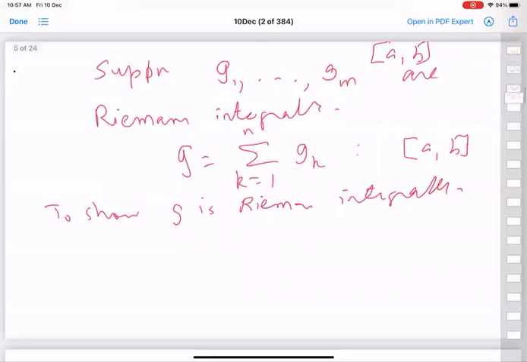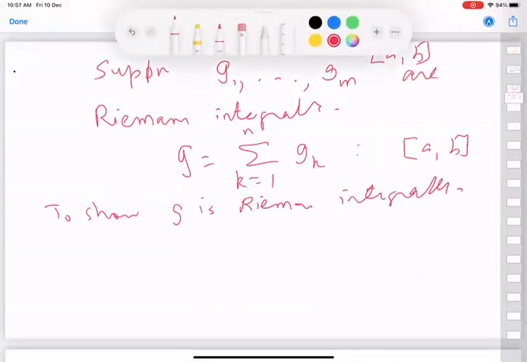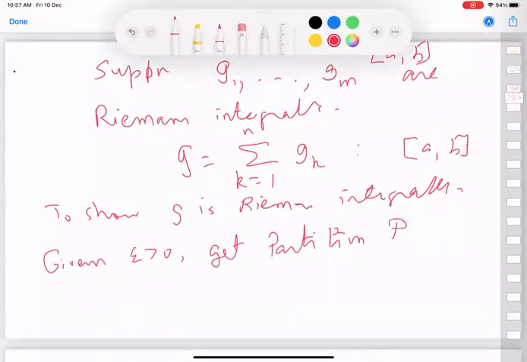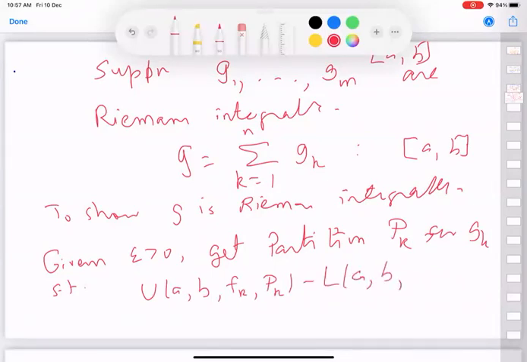If you think about it, you should be able to do so, because given epsilon, get a partition Pk for gk such that the upper sum of gk over Pk minus the lower sum of gk over Pk is less than, given any epsilon, I can make it less than epsilon.